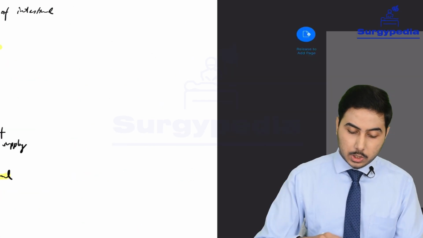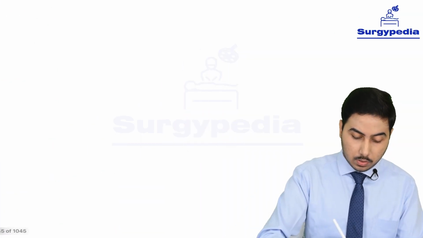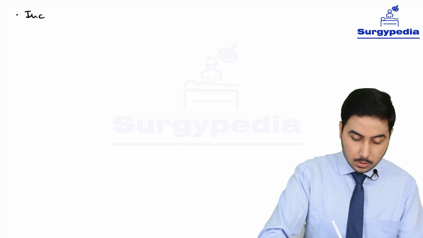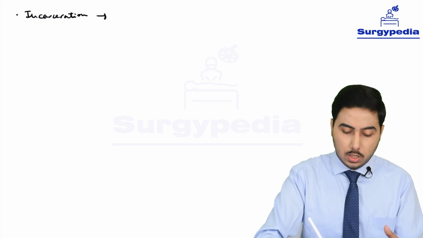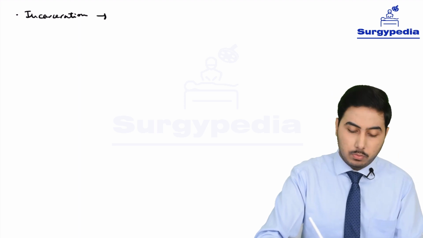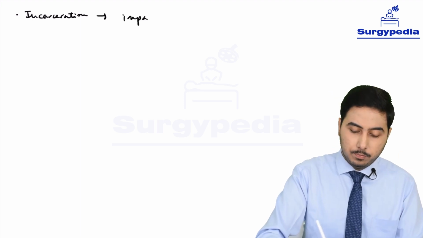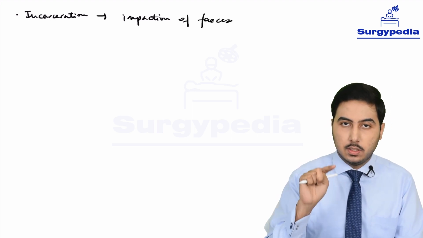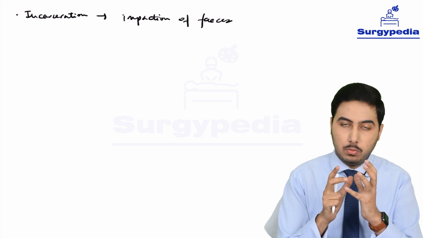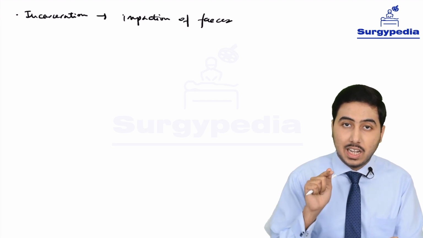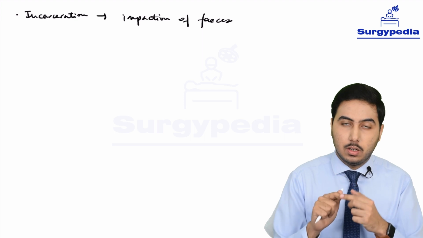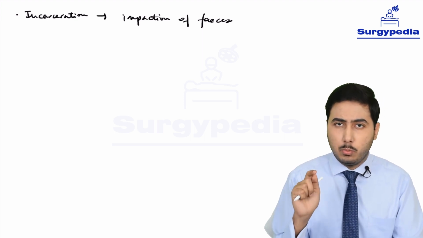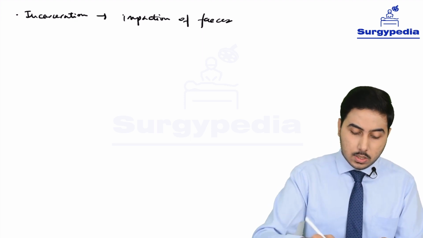The next complication is incarceration, as we have already discussed. Incarceration. So here what happens is that we have obstruction in the content due to impaction of feces. So this is due to impaction of feces, and here if you are going to press the hernial sac which is impacted due to feces, then it is going to get indented by your finger, as if you are pressing a putty or a wet mud. Okay, so that is incarceration.